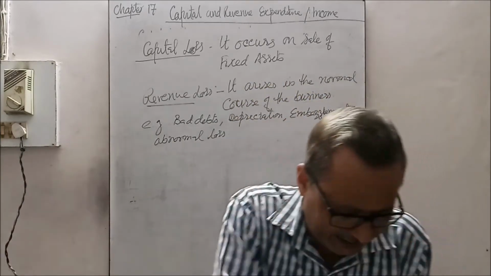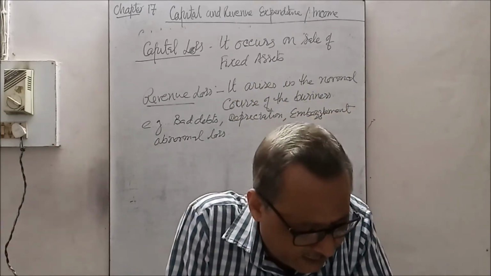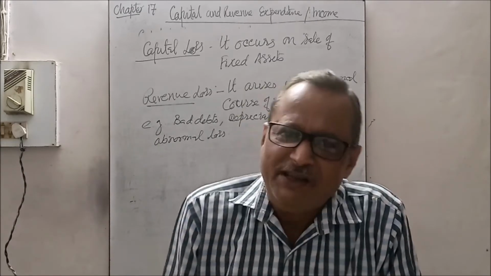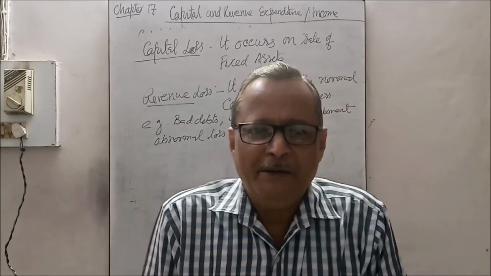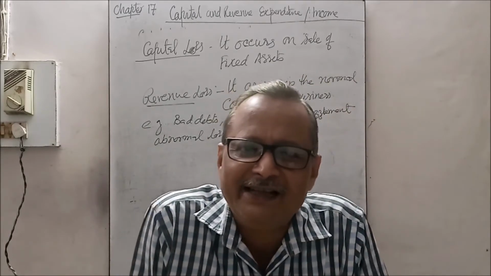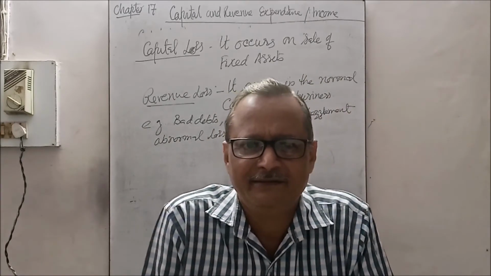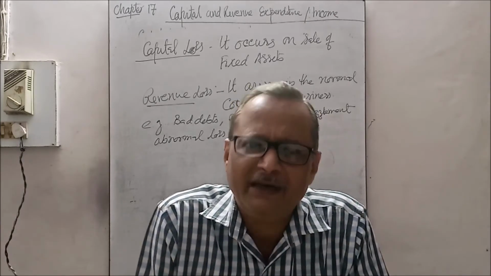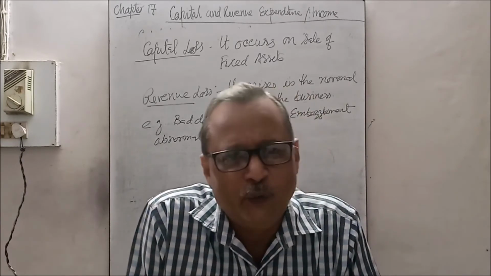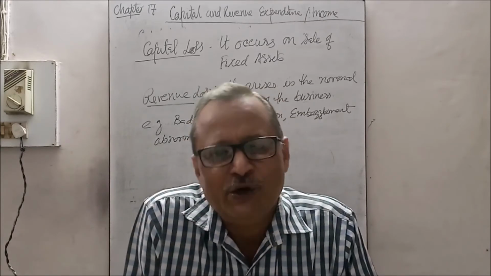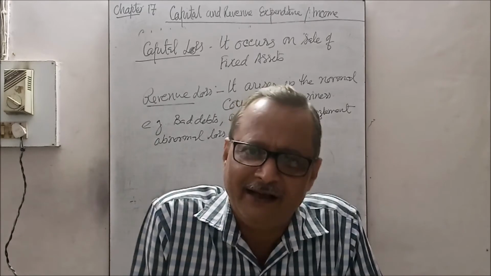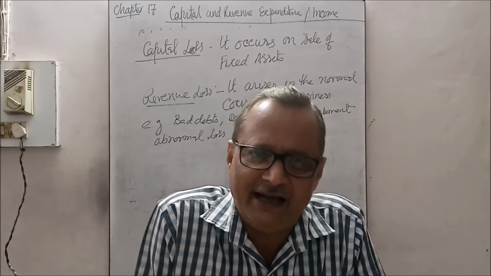Now, second thing, expenses are done willingly, अपनी इच्छा से हम खर्च करते हैं, but losses occur unwillingly. कोई नहीं चाहता लॉस हो, but unwillingly it occurs, whereas expenses are willingly, willfully spent, वो खर्च करता है. Why?